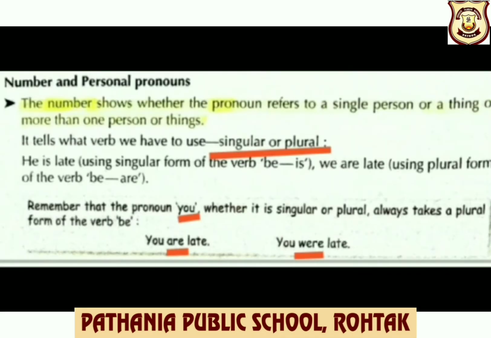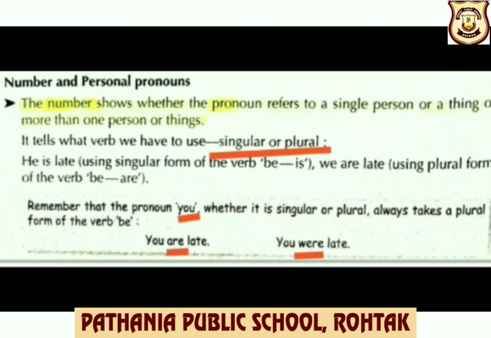Now next is number and personal pronouns. The number shows whether the pronoun refers to a single person or a thing or more than one person or things. It tells what verb we have to use, whether singular or plural. He is late, using singular form of the verb be, is.